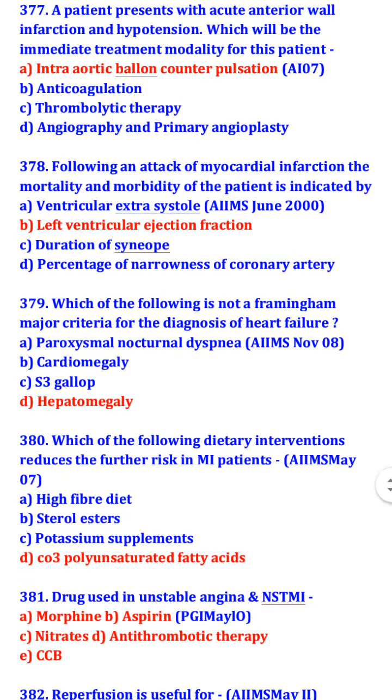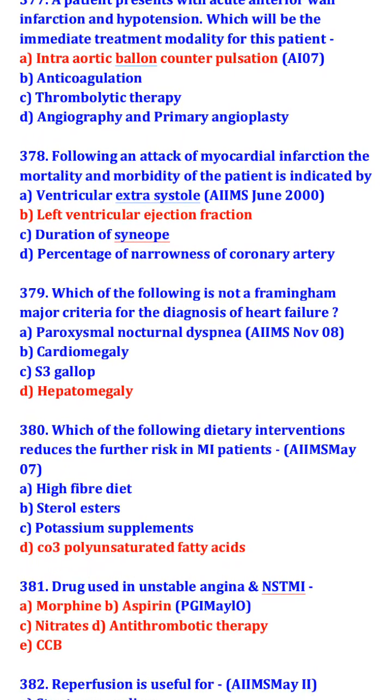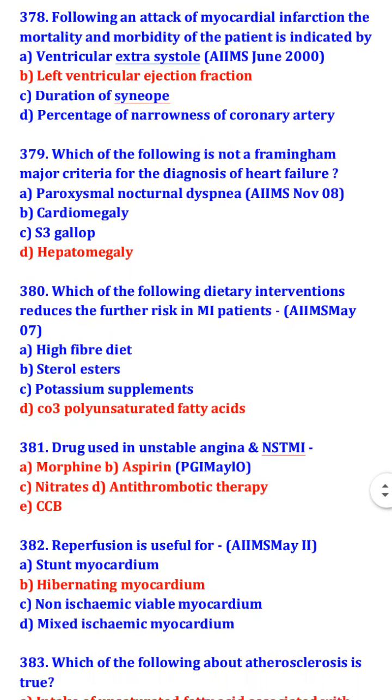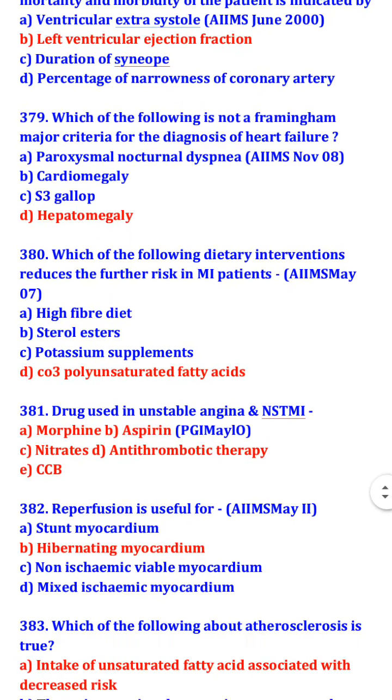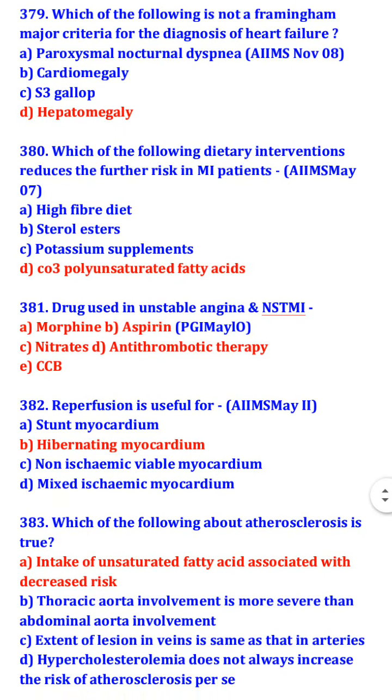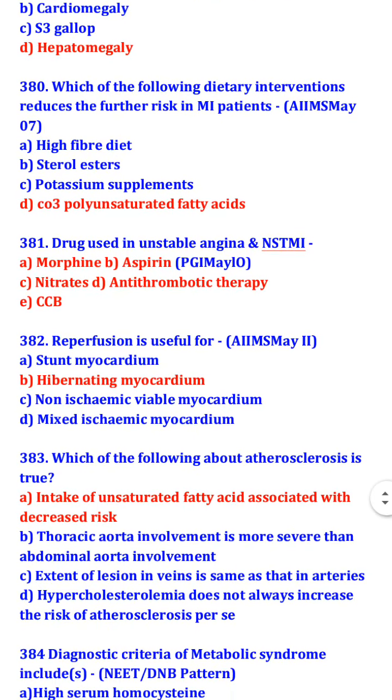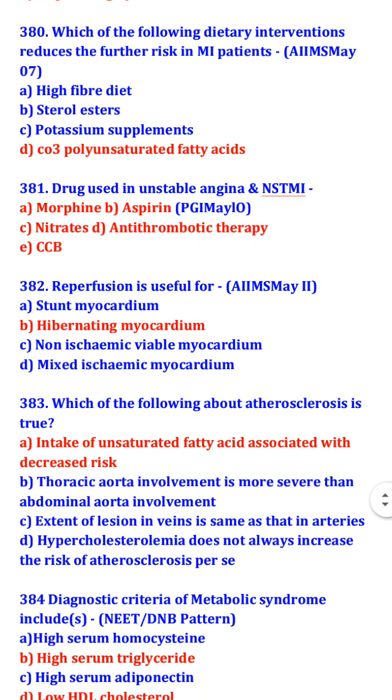Which of the following is not a Framingham major criteria for the diagnosis of heart failure? Hepatomegaly is not a major criteria. Paroxysmal nocturnal dyspnea, cardiomegaly, and S3 gallop are major criteria. Which dietary intervention reduces the further risk in an MI patient? Omega-3 polyunsaturated fatty acid. Drugs used in unstable angina and NSTEMI: morphine, aspirin, nitrate, antithrombotic therapy, and CCB.